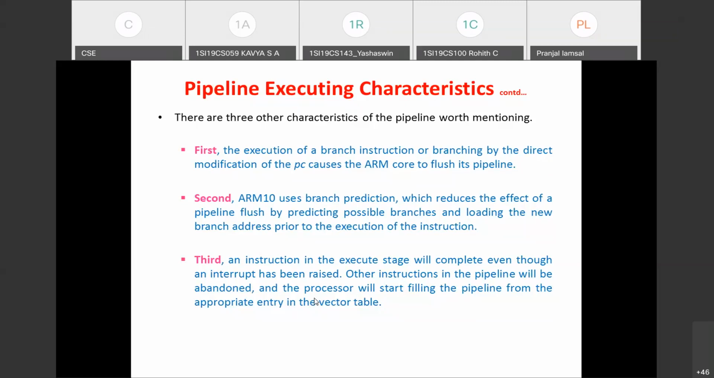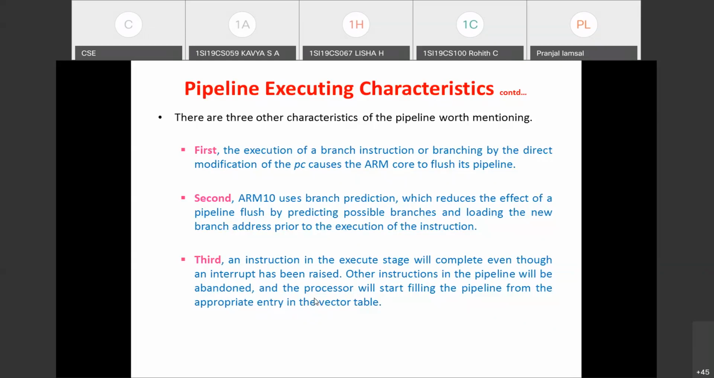So these are the 5 pipeline executing characteristics. Which are those 5? Can you just recall and tell? The first one, what we discussed, is that the ARM pipeline will not process the instruction until it passes completely through the execute stage. Second one, in the execute stage, the program counter will always be pointing to the address of the instruction being executed plus 2 instructions ahead. That is 8 bytes, so the PC will be ahead by 8 bytes while it is executing the current instruction.